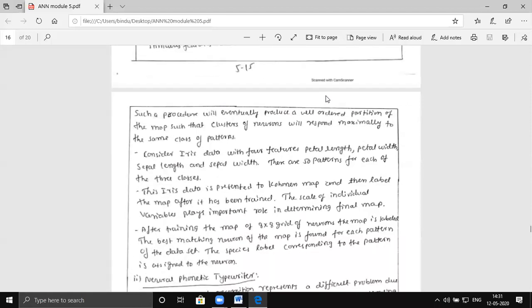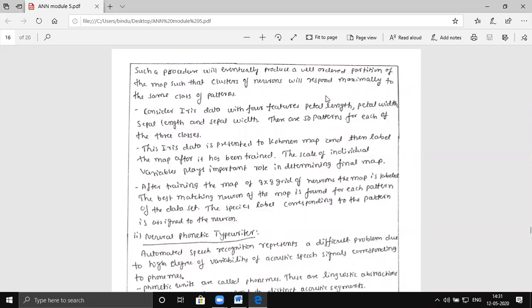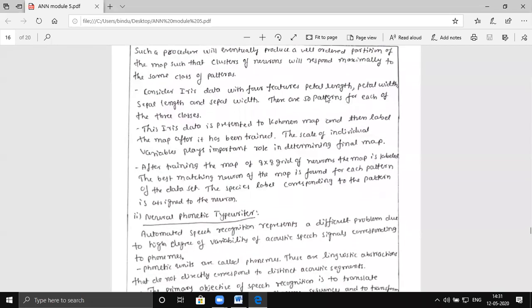So let us take an example of iris data. If you clearly examine the iris, there is an inner circle and an outer circle. Petal length and petal width are for the outer circle, and sepal length and sepal width are for the inner small circle, whose width keeps changing depending on the light conditions.